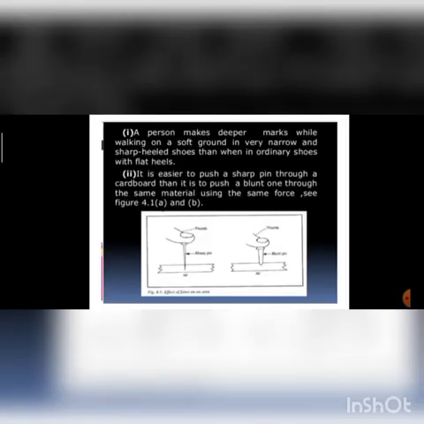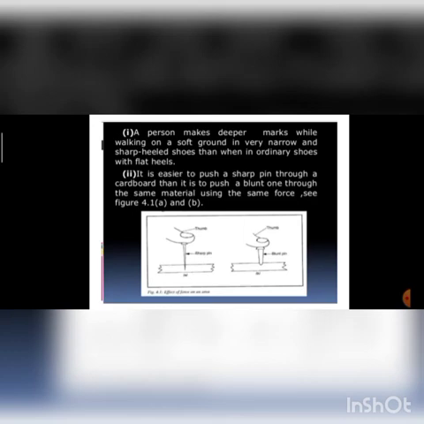So if we want more pressure, then we have to reduce the area, that area on which we are applying force. Like in this example, they have taken one pin. In the first picture they are applying force from the broader edge.